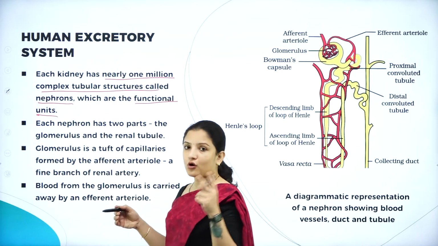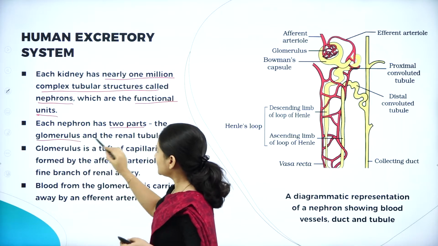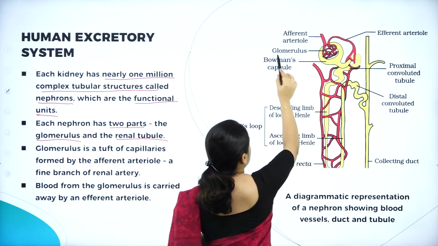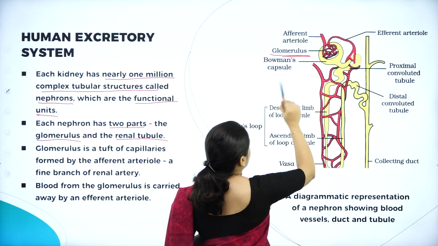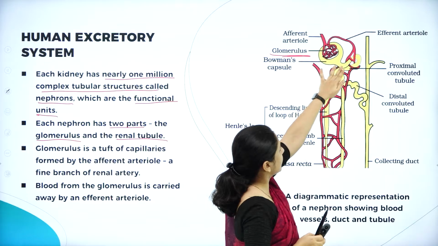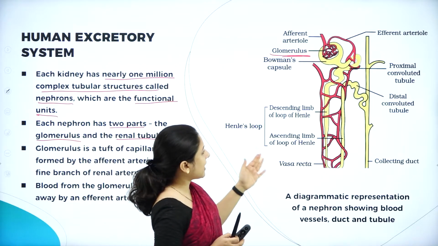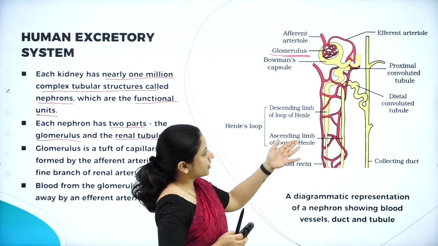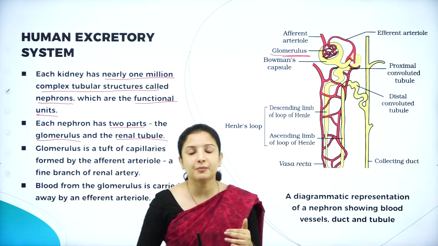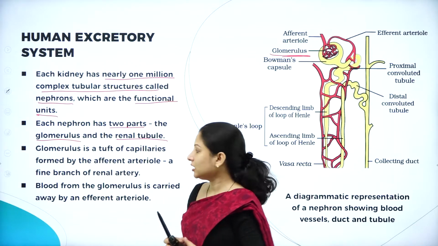And each nephron is made up of 2 parts, that is the glomerulus and the renal tubule. So, if you can see here, one is the glomerulus and then it is the renal tubule. This tubular structure is called the renal tubule. In the renal tubule, we have the distal convoluted tubule, the proximal convoluted tubule and the Henle's loop. All these come under the renal tubule.